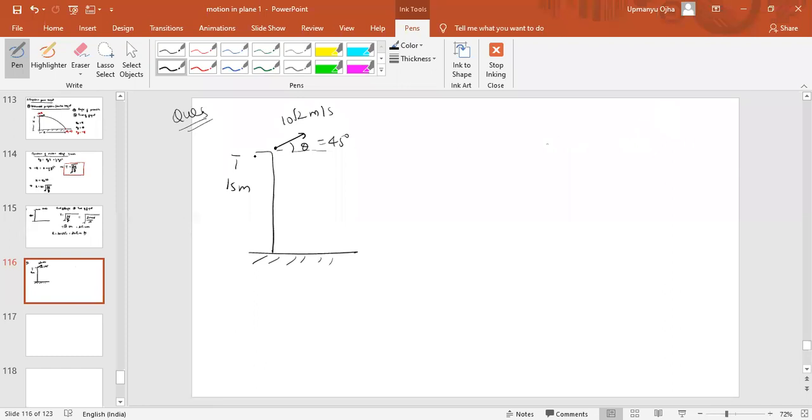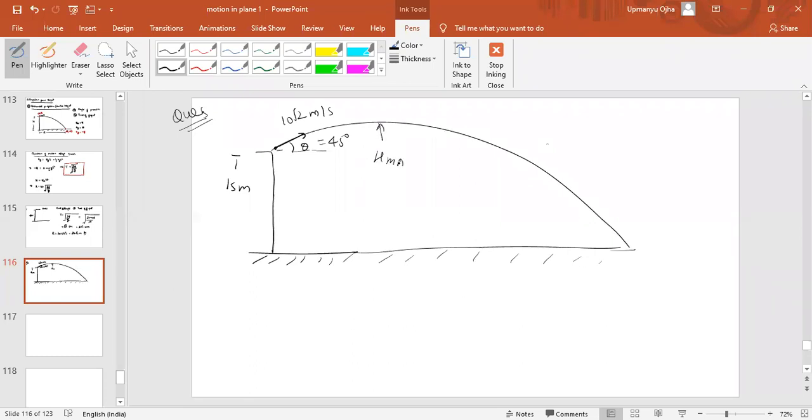Do it now. So how is the path of the projectile? See, the projectile will follow this path. At this point, it will have the maximum height, h max. This is the range r of the projectile, and t is the time of the flight. Okay, I will solve the question. I think time of flight will come at 3 seconds only.